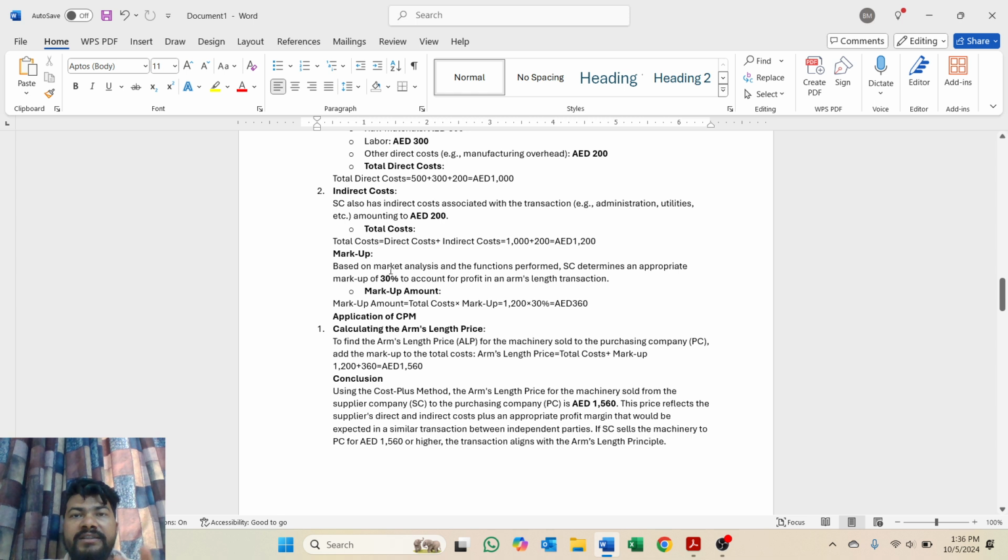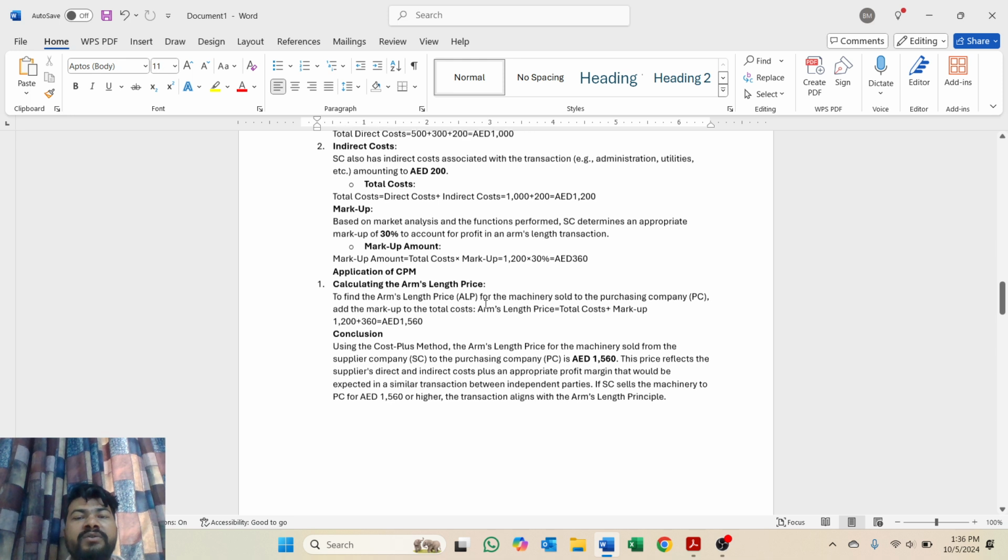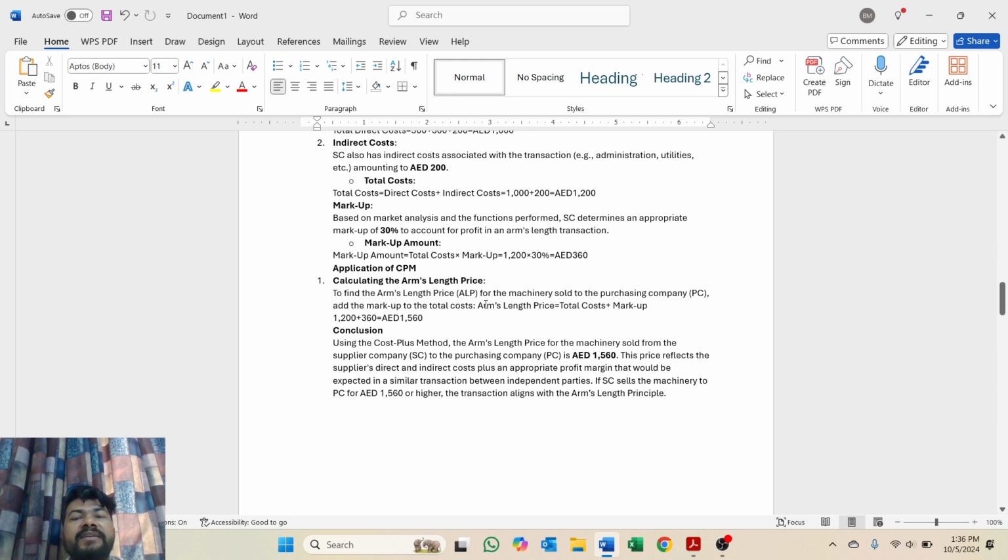And for the markup, while performing the market analysis, they came to the conclusion that the markup for similar goods in similar conditions is 30%. So the markup amount is total cost into markup, equal to 1200 into 30%, which is equal to 360. Now calculating the arm's length price: the arm's length price is equal to total cost plus markup, which is 1200 plus 360. So the price is 1560 dirham per unit.